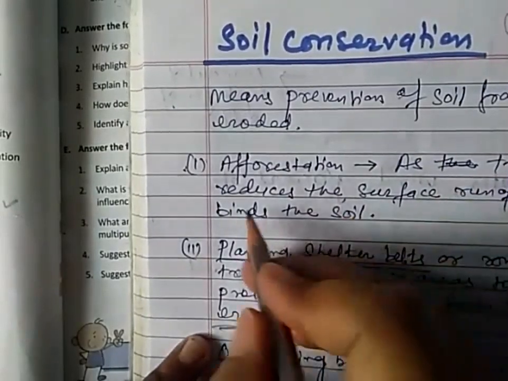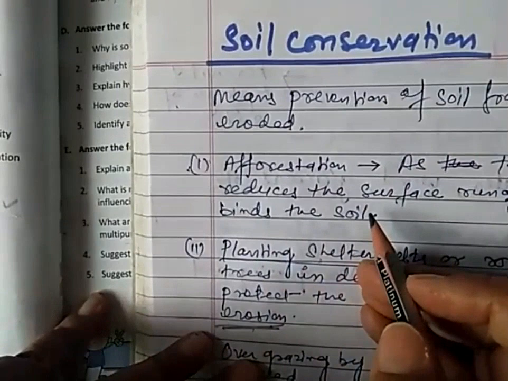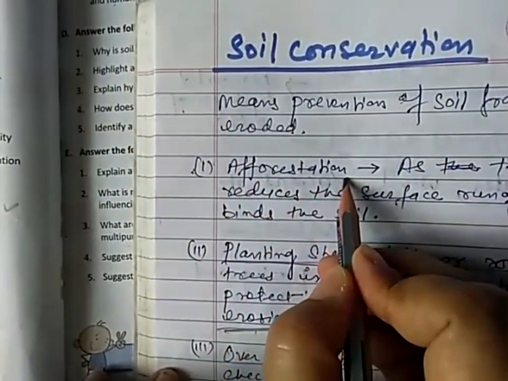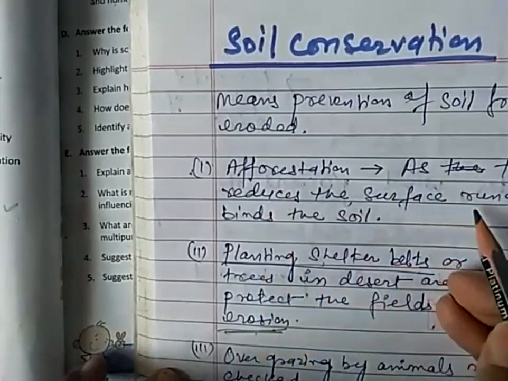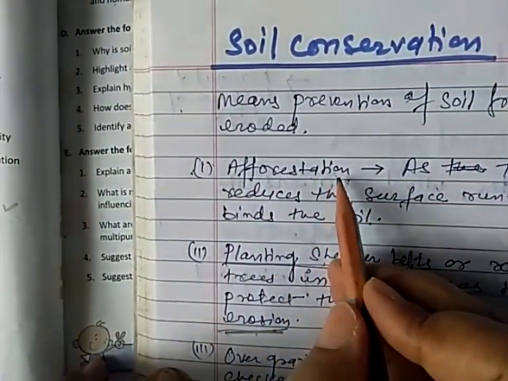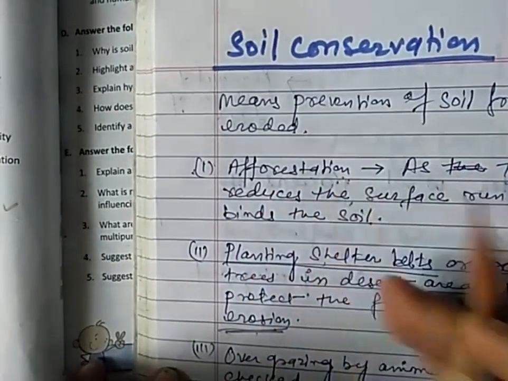As the trees reduce the surface runoff and bind the soil, the best measure to conserve the soil is afforestation, means planting trees.